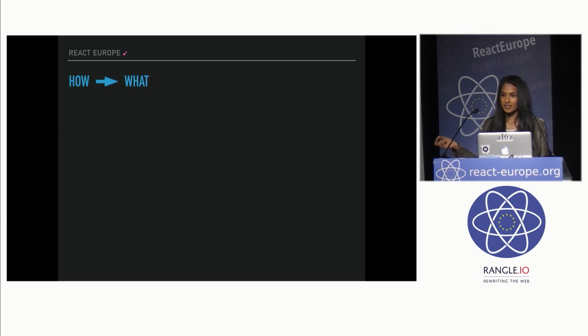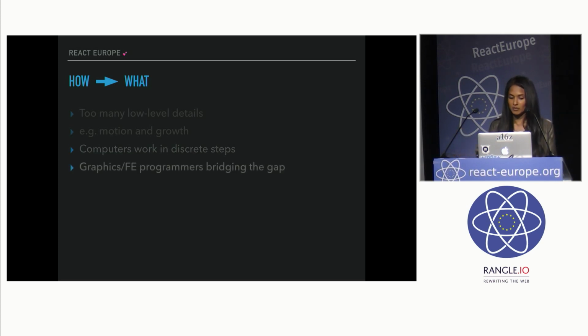So the premise is that as programmers, we're so used to describing how things work instead of the what. So we have to deal with a lot of low-level details that have nothing to do with the actual desired content, but actually about how to get the computer to present that content. And so things like, for example, motion and growth, these are very gradual and continuous phenomena. But since computers work in very discrete steps, they can only do one thing at a time. What we as front-end programmers and graphics programmers have spent a lot of our time doing is bridging the gap between what an animation or UI is and how to actually get the computer to present it on a computer.